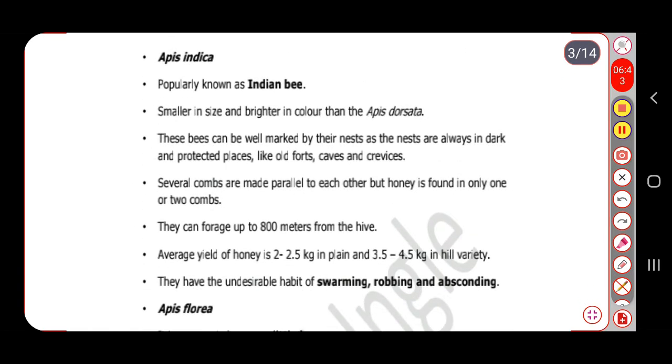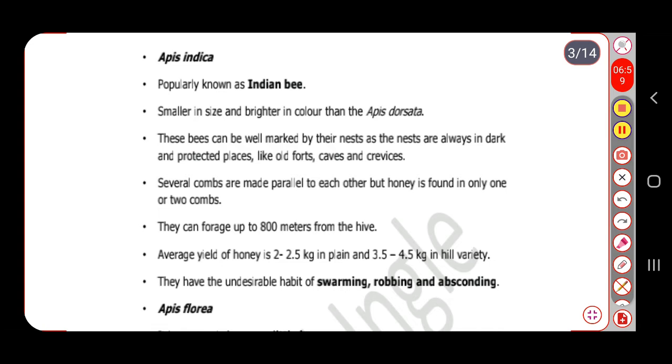So next is Apis indica. Its name indicates that it has Indian origin, so popularly it is known as the Indian bee. It is smaller in size and brighter in color than the Apis dorsata.